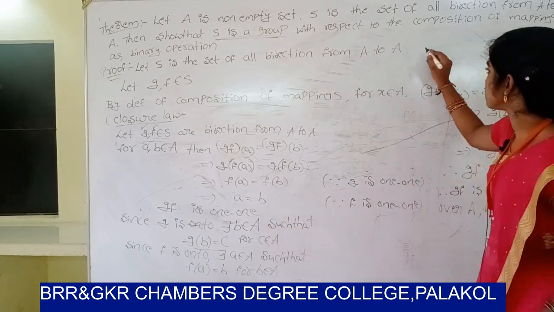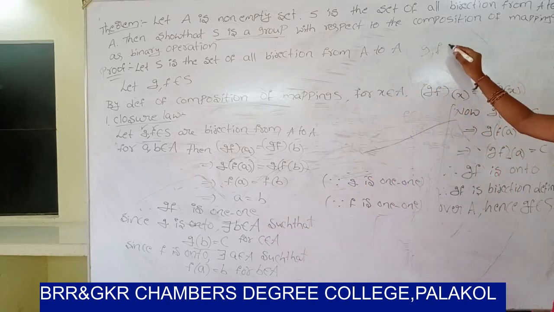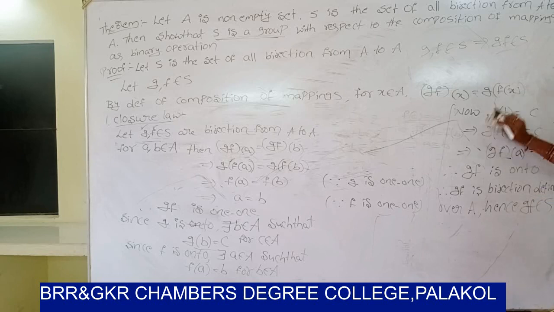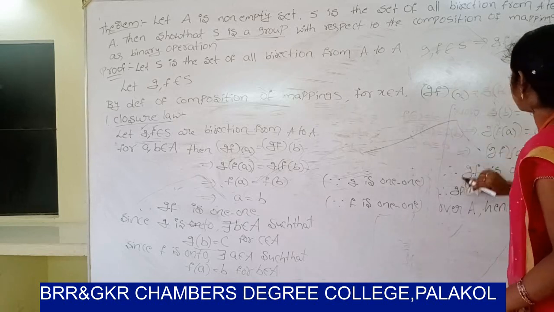So first of all consider Z, F belongs to S. You have to show that ZF belongs to S. So ZF is one-one and onto. So ZF is a bijection. So next, associative law.